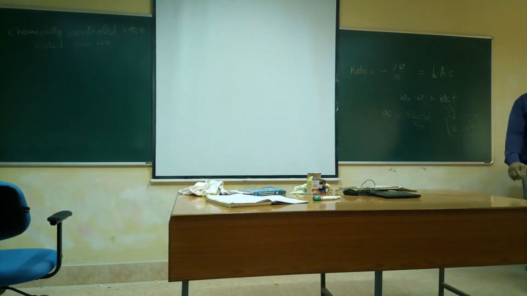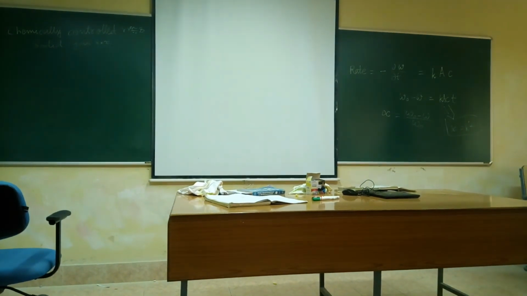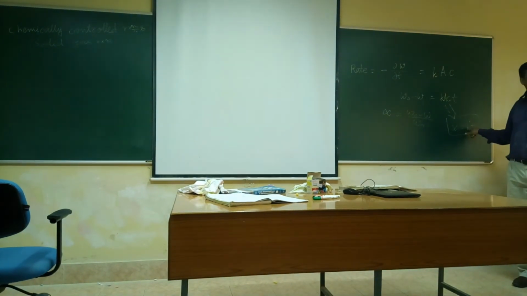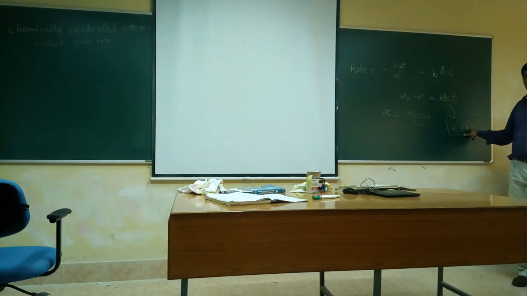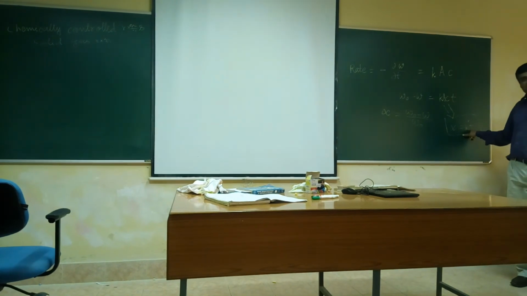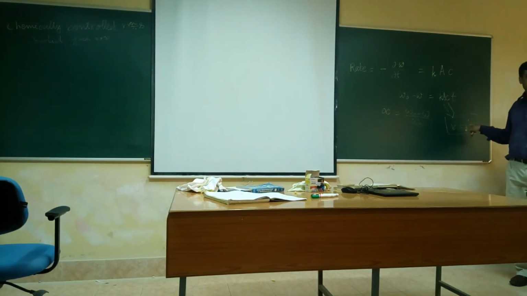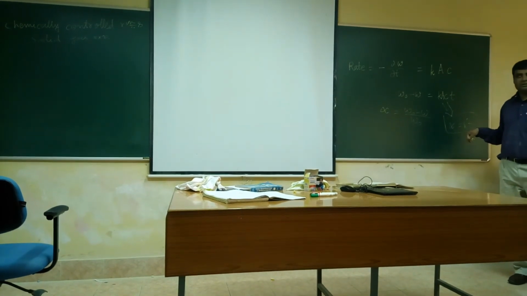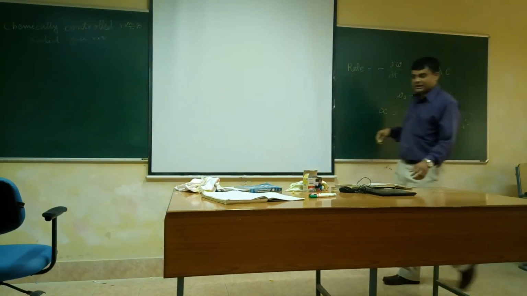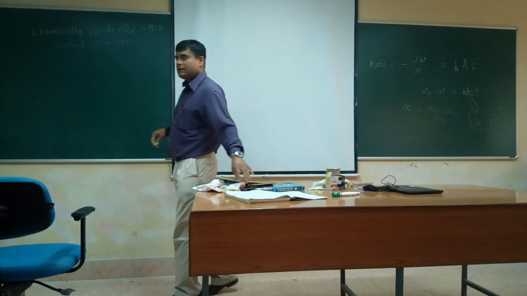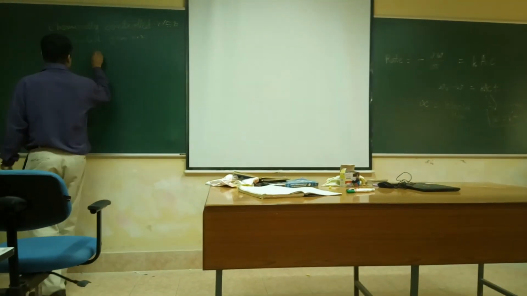But A is not a constant anymore. No, this is just for the flat plate where the area is not changing. Now I have given you a different question where area is changing, for a spherical particle. What happens? You just write, with the same concept.